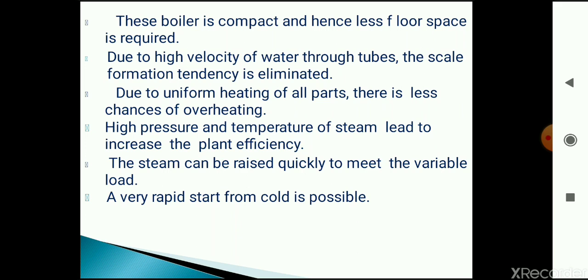Next, a very rapid start from cold is possible. This is one of the most important advantages. In cold season or in winter also, they can be easily started in the shortest duration as compared to conventional boilers. So these are some advantages of high pressure boilers over conventional boilers.